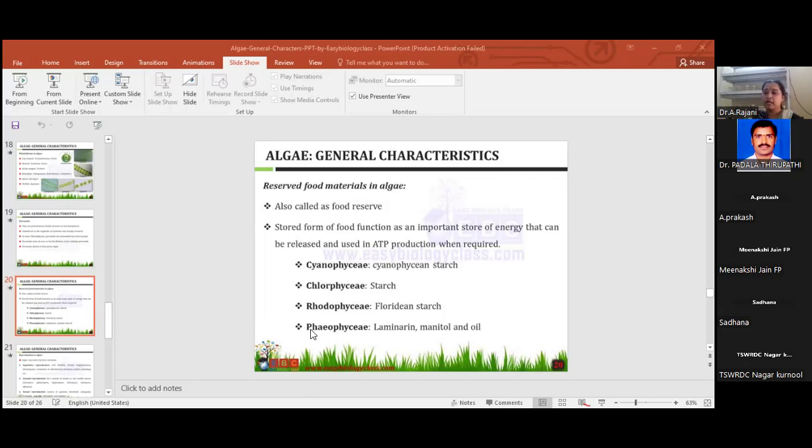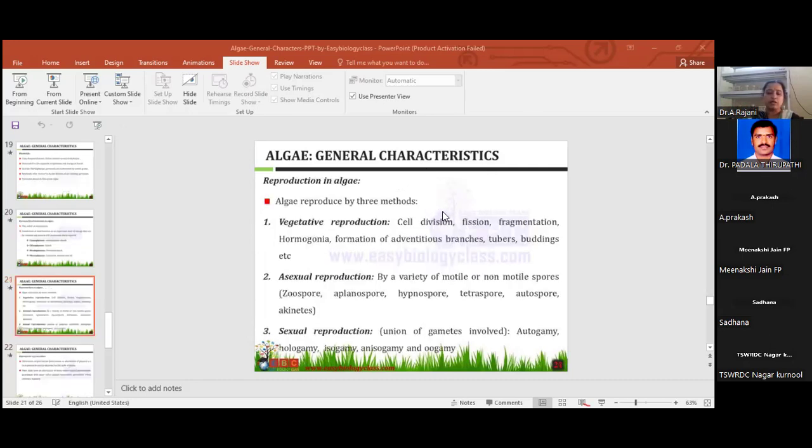And coming to the last one, Pheophyceae: laminarin starch, mannitol, alcohols and oils. These are the reserve food materials in Pheophyceae. The names of algae: brown algae. Cyanophyceae, cyanophycean starch. Chlorophyceae, green algae, starch is there. Rhodophyceae, red algae, floridean starch is present. Pheophyceae, brown algae, laminarin starch, and mannitol, alcohol and oil are also present as reserve food material. I think you understood these points.